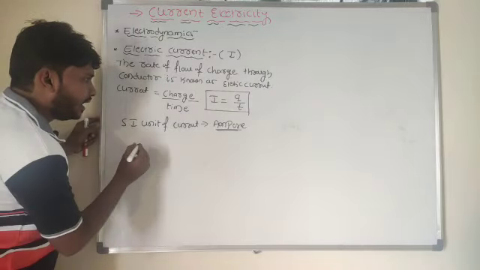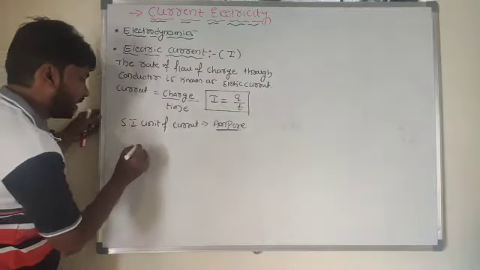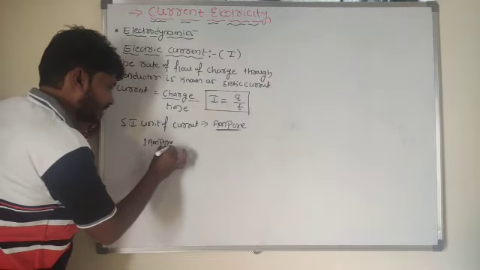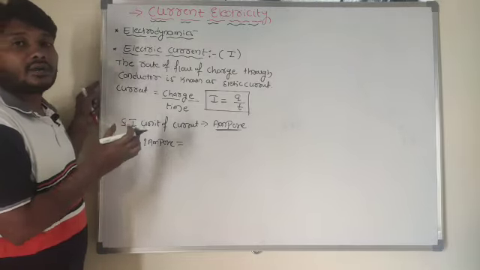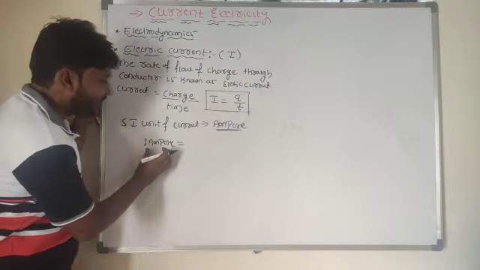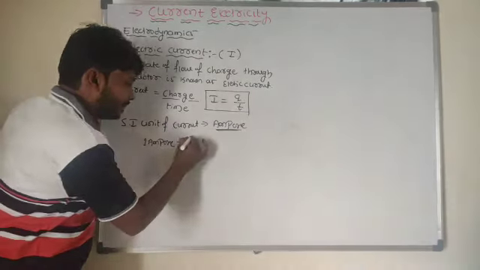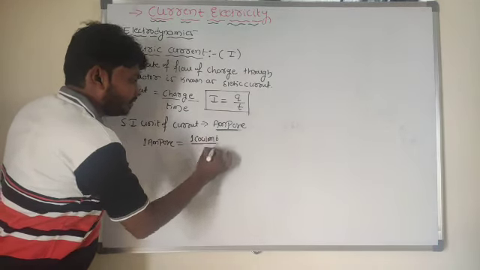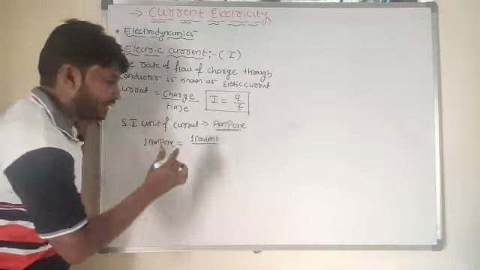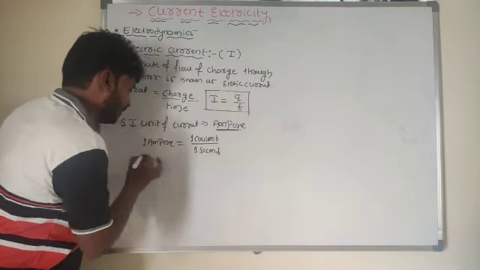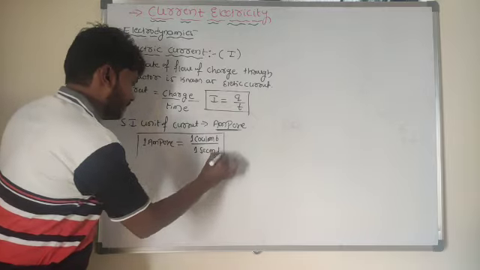So I can consider what you mean by 1 ampere here. Current is said to be 1 ampere. When that current is 1 ampere, in terms of magnitude I can define it: current is said to be 1 ampere if 1 coulomb of charge flows through a conductor for 1 second. So that we can call it 1 ampere here.